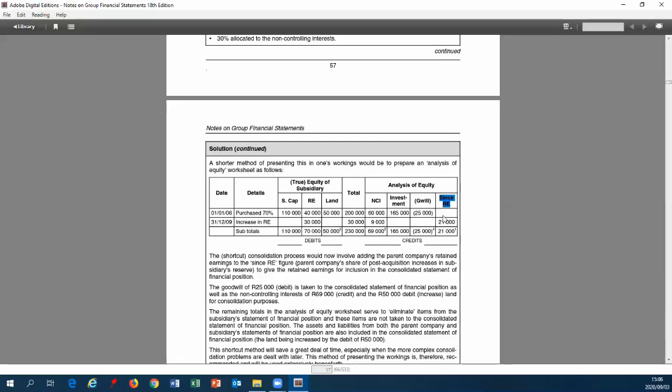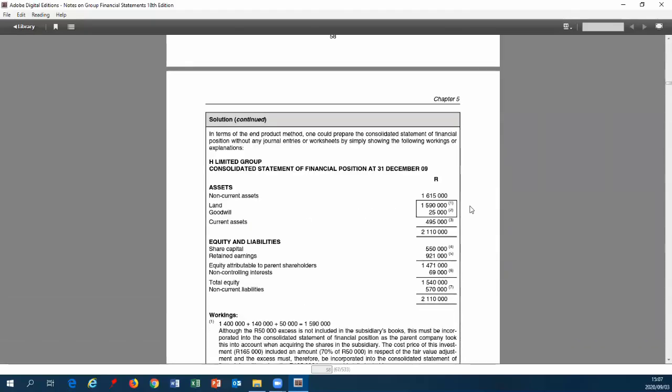Okay, so we'll only have since retained earnings if we have had a lapse of time and we could have made a profit or a loss. It can very well be negative in there, and we would then have since retained earnings. Okay, the alternate is the end product method.